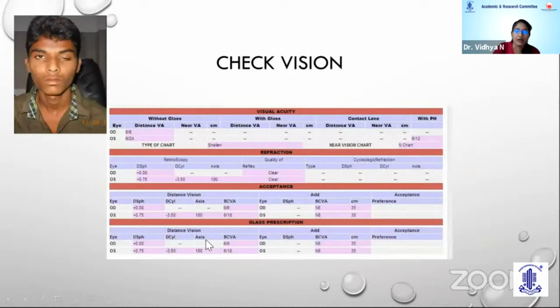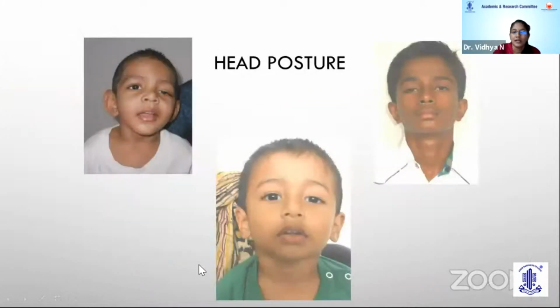When we do our ophthalmic evaluation, we should start with checking vision and recording it. Many of these patients can also have astigmatism and amblyopia, and that has to be clearly discussed with the patient before we intervene surgically. Head posture is another thing that we need to check. Patients may present with head tilt or chin up position.